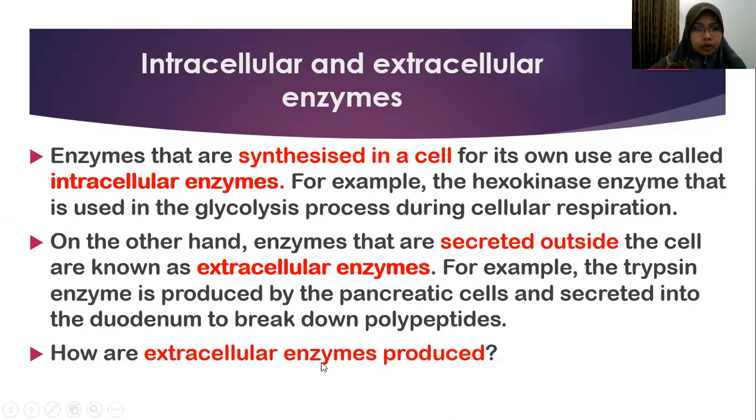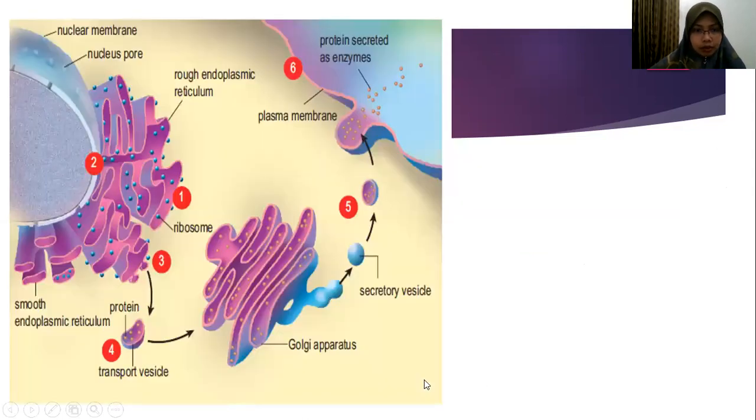Okay? So how are the extracellular enzymes produced? Okay, so these processes are very important. So you need to memorize the process, from number 1, number 2, number 3, number 4, number 5, number 6. So there are 6 steps you need to know. We don't know, we're afraid it will come out in essay form, because this part is one of the targets for exam. Okay, first,